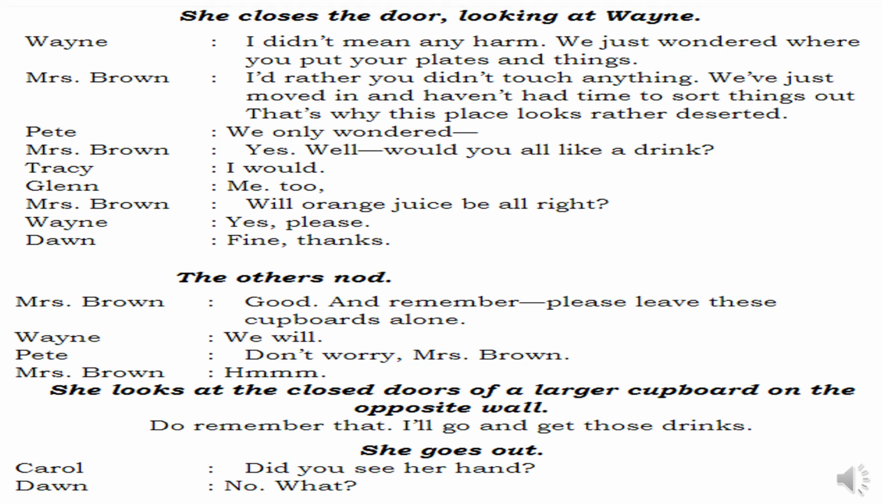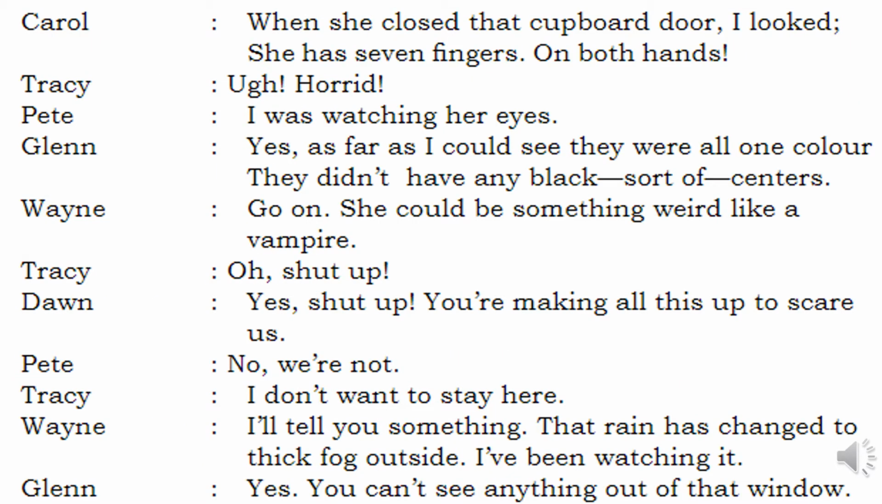Carol, did you see her hand? Dwan, no, what happened? Now the question arises about Mrs. Brown's appearance. Till now, they didn't observe. Now some of the children have observed. What happened? Carol will ask, did you see her hand? Dwan was like, no, what happened? Then see, children, what will happen. Now Carol has actually observed something weird in her hands.